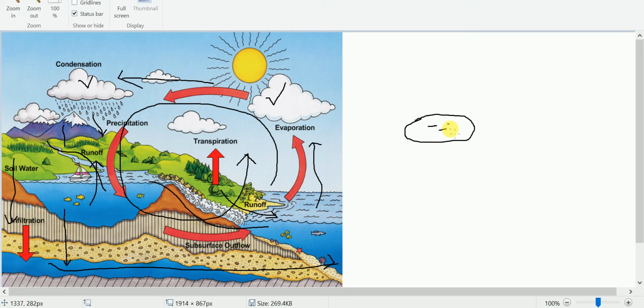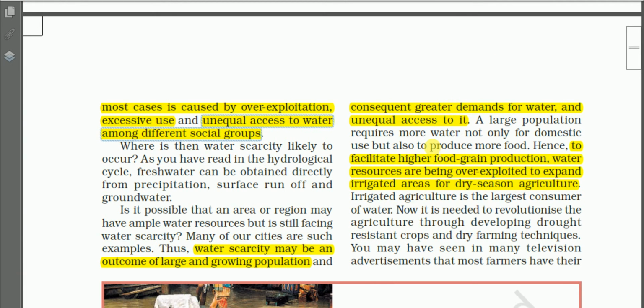And imagine if some section of the people, low caste people, are not allowed to fetch water from this village pond. That means that there is water scarcity for that particular section of the people. Again, let me repeat, if some low caste people are not allowed to fetch water from this village pond, that means those people have scarcity of water, and that is what we call unequal access to water among different social groups. Okay,